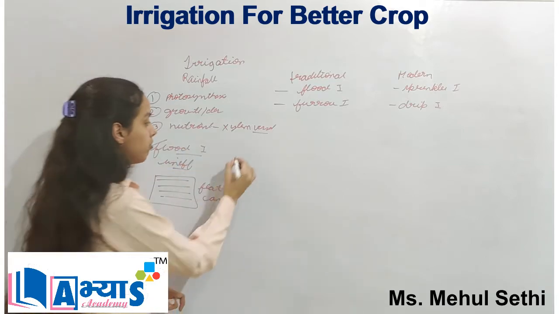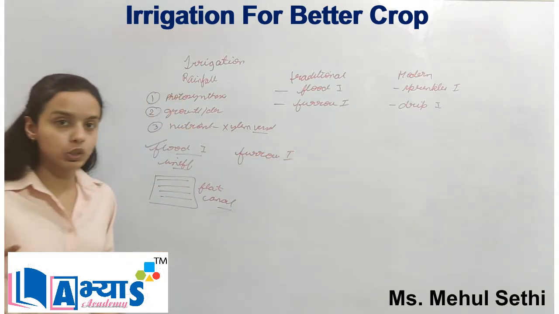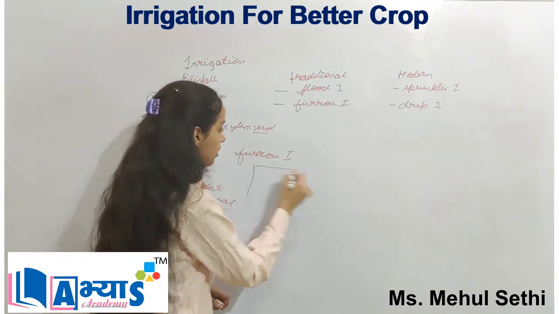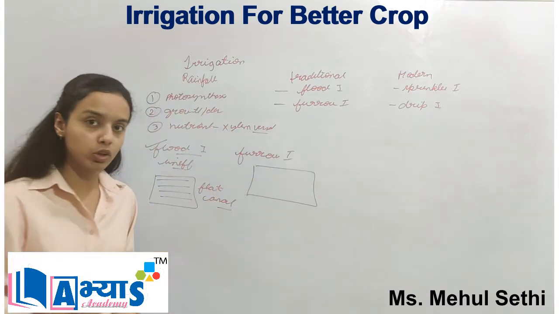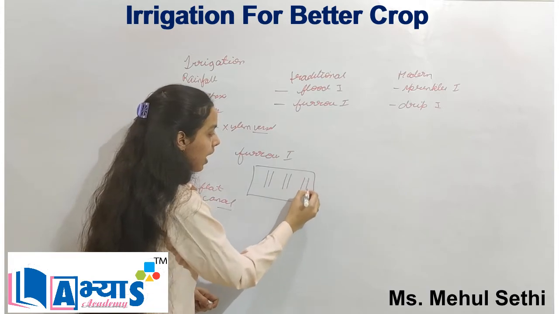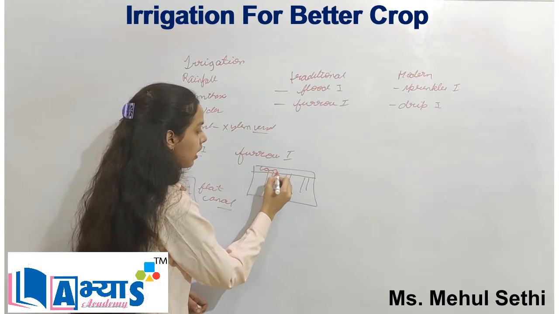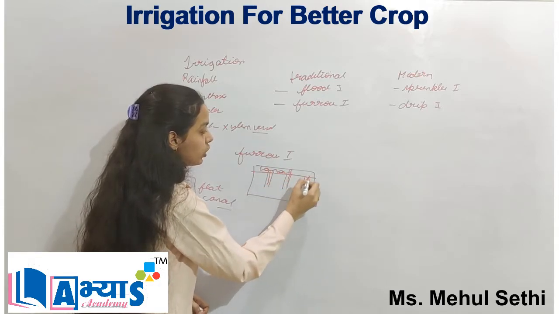The other is furrow irrigation. Basically, furrow refers to channels. So if I have a land and crops on this land, I will make some channels, and all these channels are connected to the main canal. So this is the canal and all these are channels.